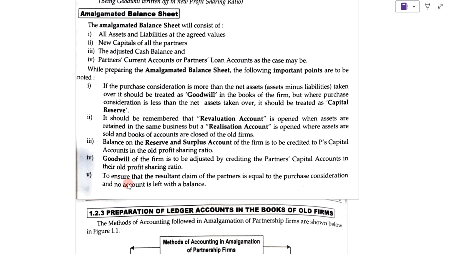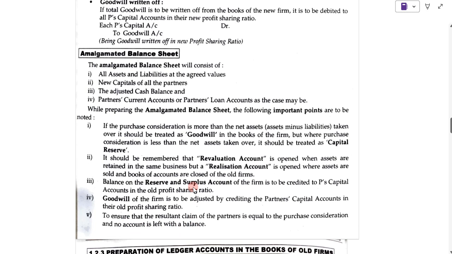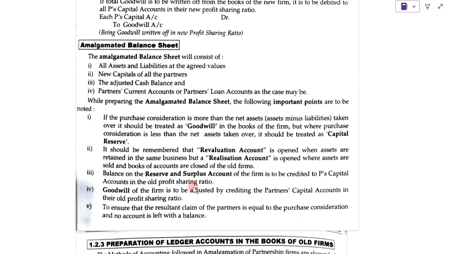This is to ensure that the claims of the partners are equal to the purchase consideration and no account is left with a balance. So these are the important points to be followed while preparing the amalgamated balance sheet.